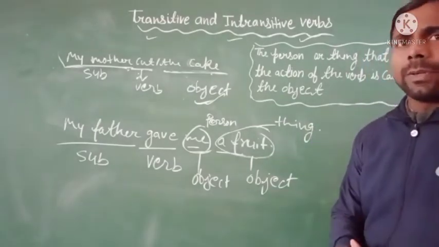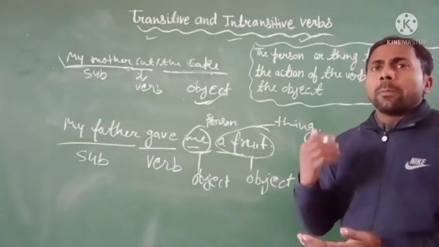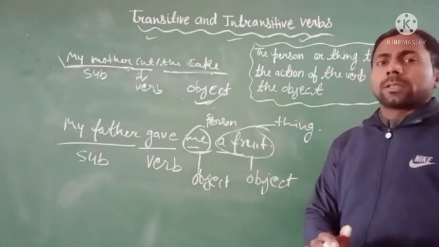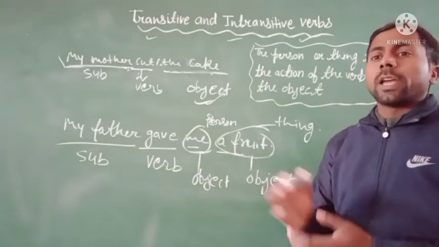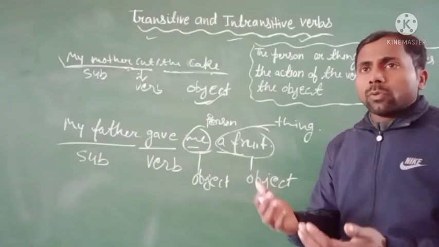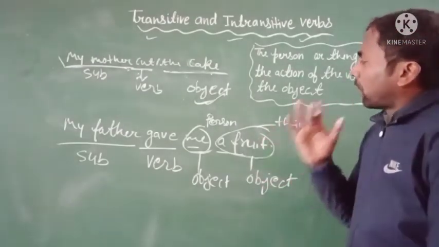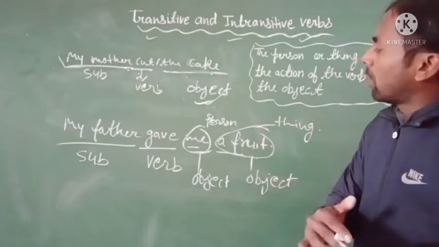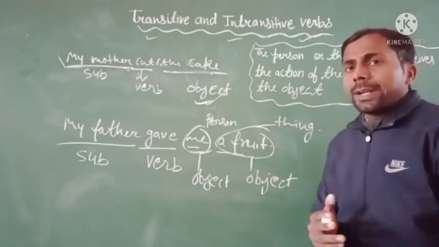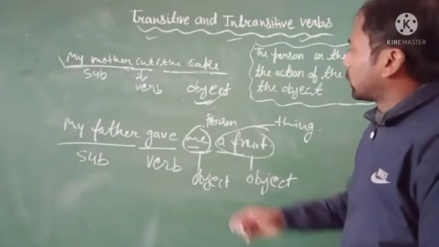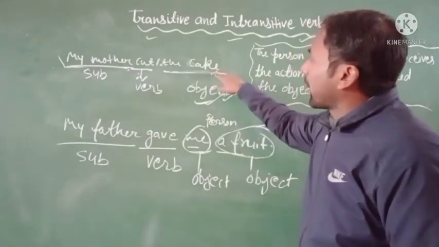And if the sentence has more than one object, it means there are two objects. The first will be called the direct object and the second will be the indirect object.